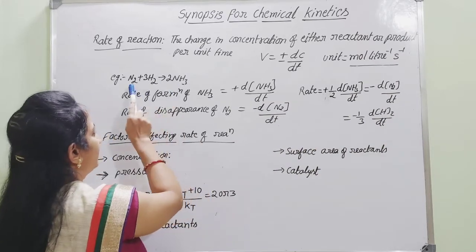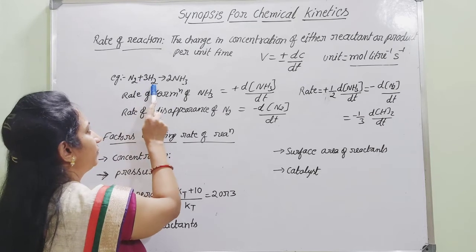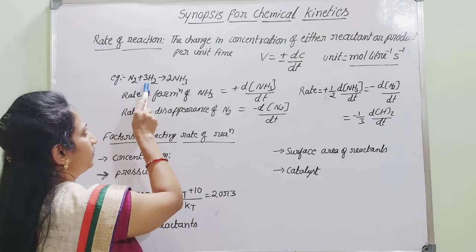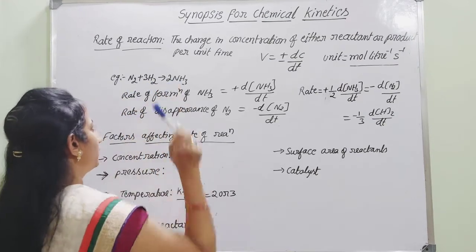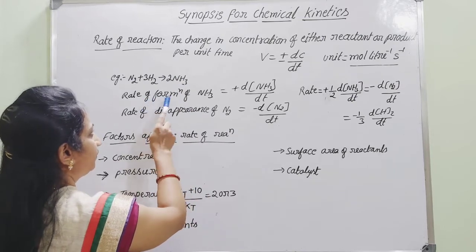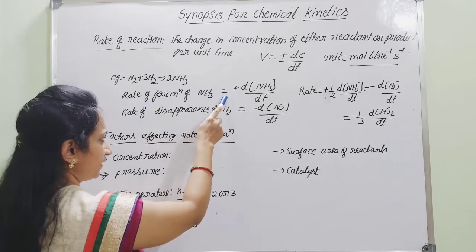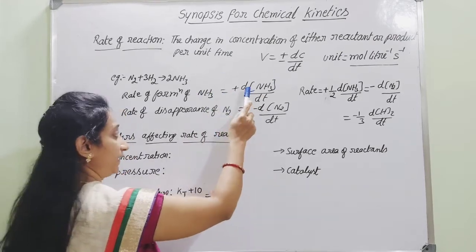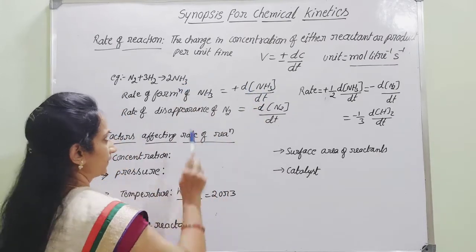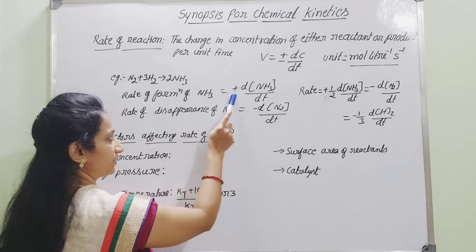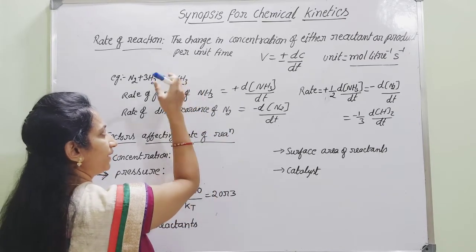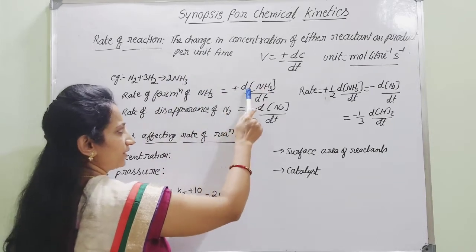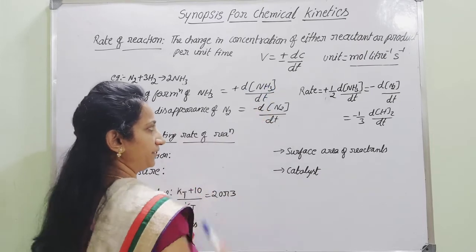Here, in the formation of ammonia, the two reactants involved are nitrogen and hydrogen. One mole of nitrogen reacts with 3 moles of hydrogen to give 2 moles of ammonia. If we consider the rate of formation of NH3, it is positive, because with the increase in time, there will be an increase in the concentration of ammonia, because it is on the product side. Hence, whichever concentration is given on the right hand side of the reaction, that is the product, will be represented by a positive sign. Then it is given by d of concentration of NH3 by dt.